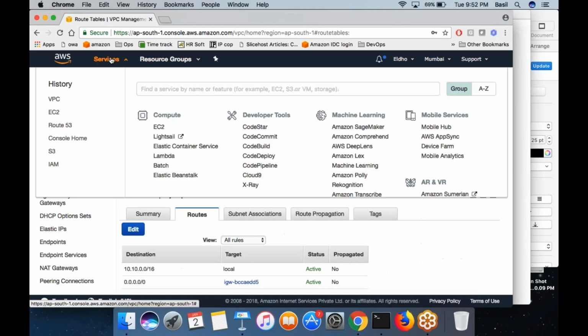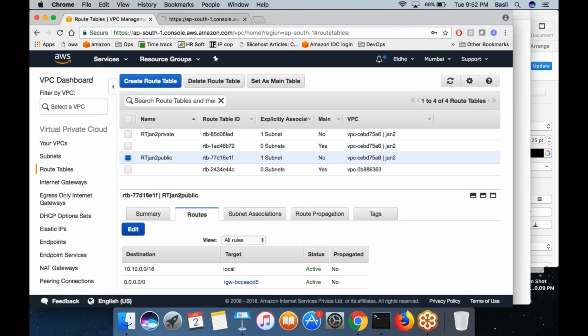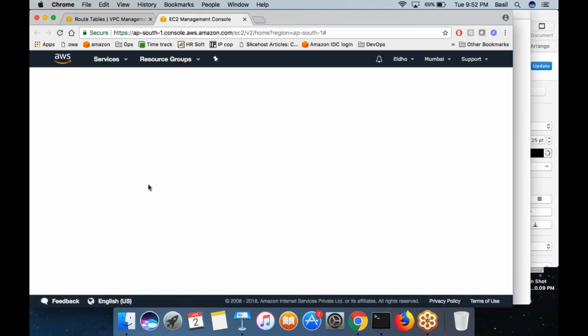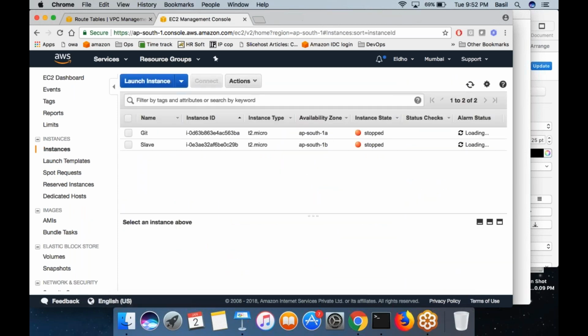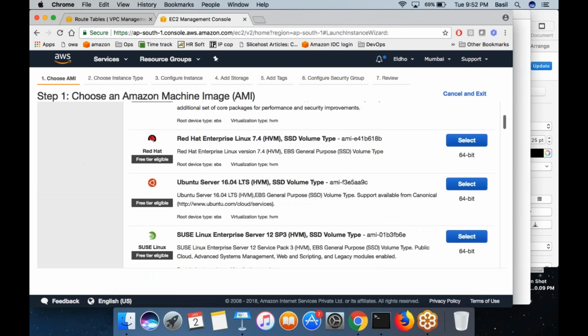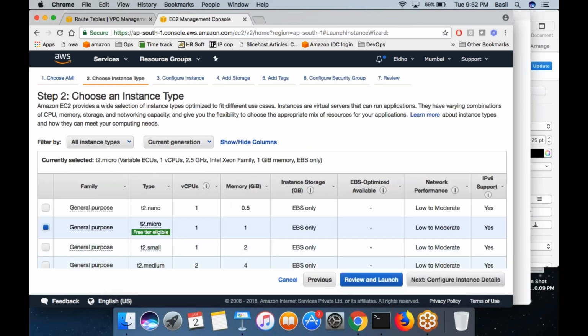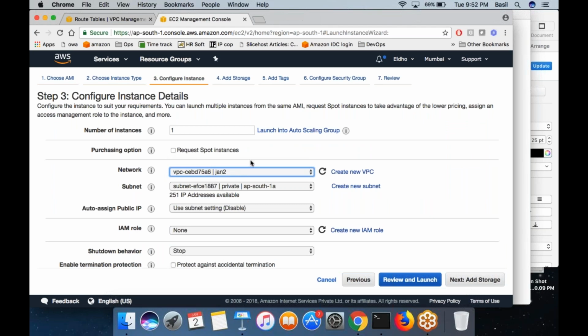So what I would do is go ahead and create two EC2 machines, one in one subnet and the other in the second subnet. I'm going to create two machines. First machine I will create in Jan2 VPC, our VPC. Select Ubuntu, select T2 Micro, select the VPC as Jan2, select the subnet as public.